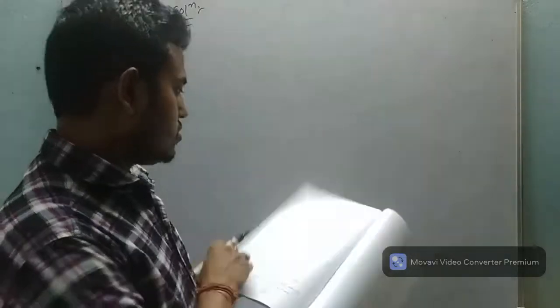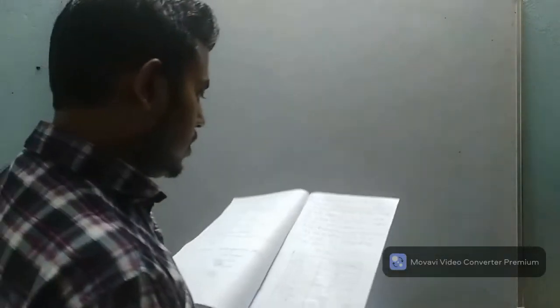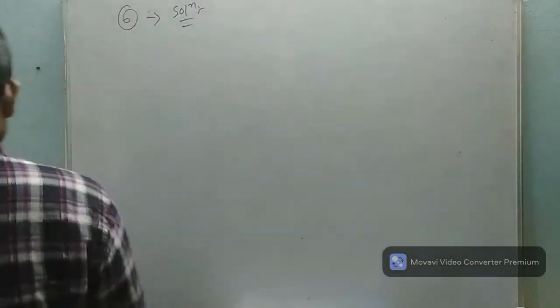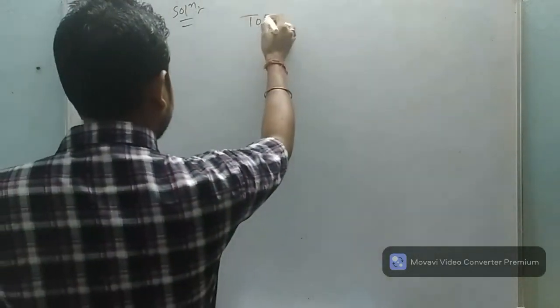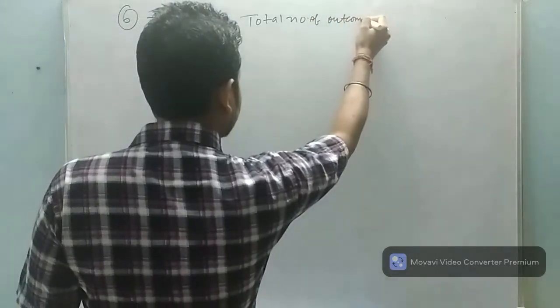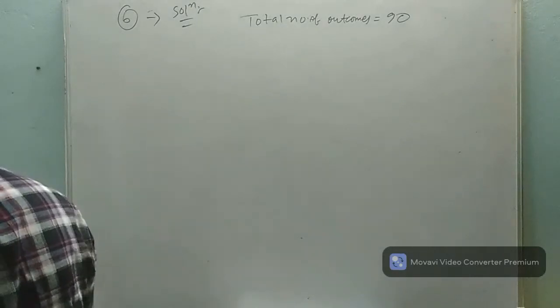So now here in the table, you see the total is given as 90. So our total number of outcomes will be 90. This is the first point.